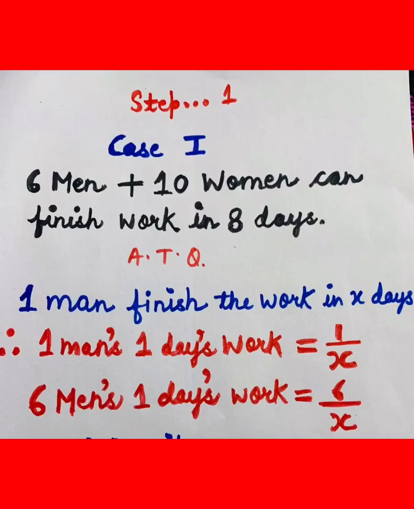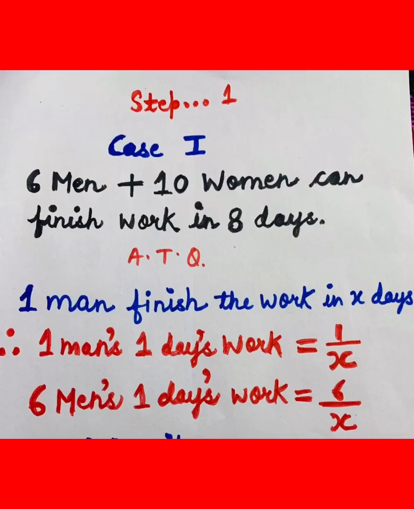Again, this is a problem of time and work. In these kinds of questions of time and work, as I explained in my last video, we have to find 1 day's work, or 1 hour's work, of the persons mentioned in the question. Here, one man's 1 day's work will be 1 by x. For example, if you complete a maths notebook in 10 days, in 1 day you will finish 1 by 10 of the notebook. So your 1 day's work will be 1 by 10. In the same way, a man finishes the work in x days.